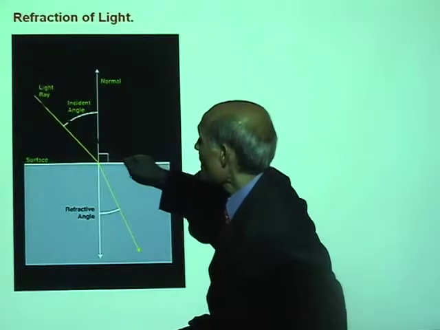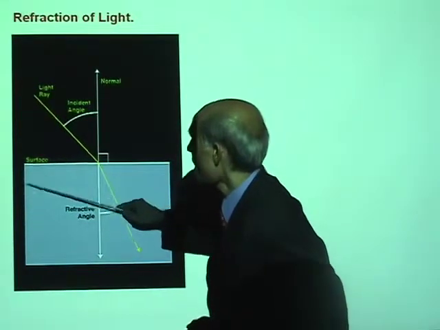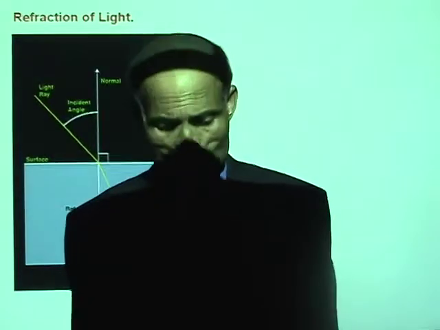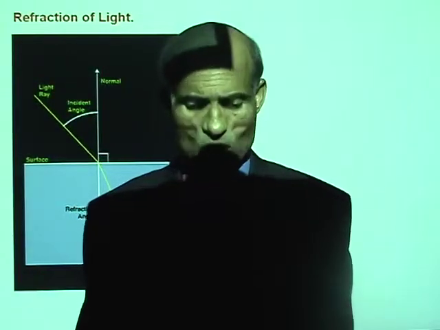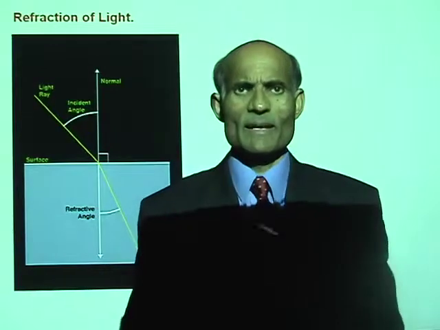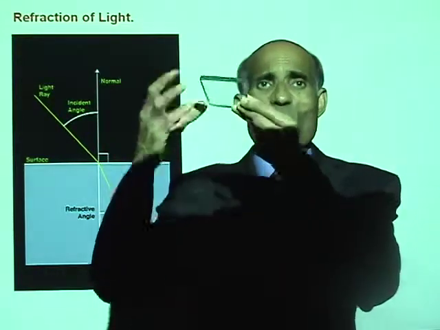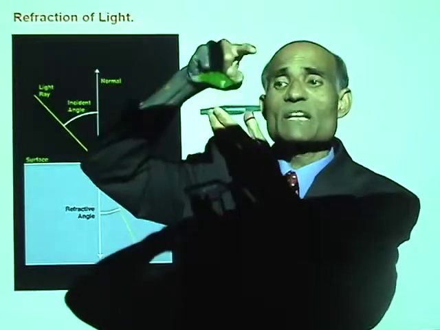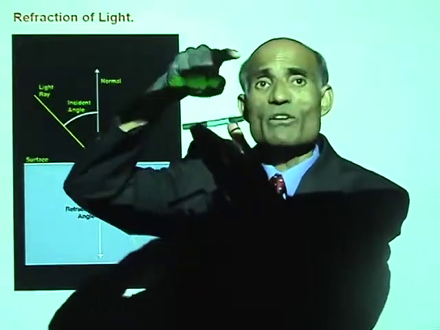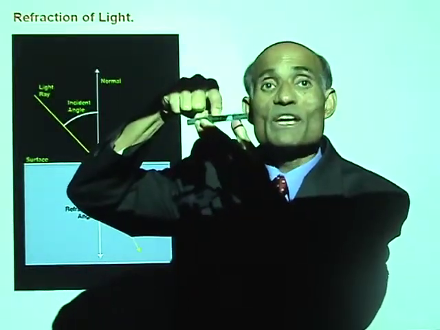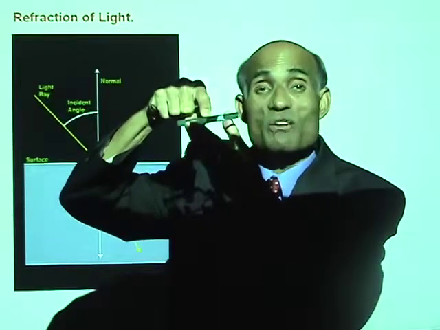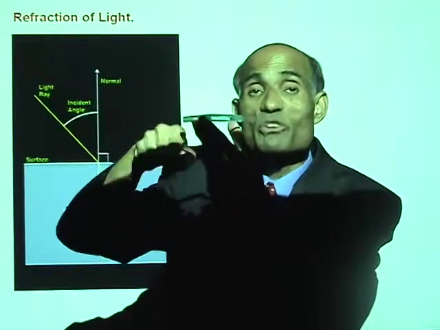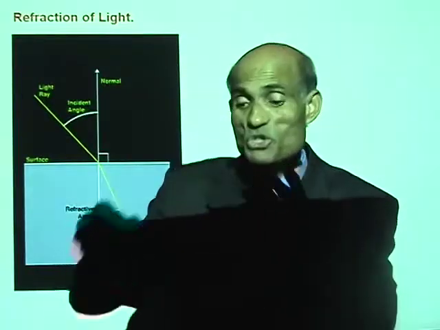Now here I have a glass prism. Let me see if I can show you one glass prism. Now here is a glass block. If I allow a ray of light to go from air into this glass, its speed will suddenly decrease. As a result, its direction of propagation will change.